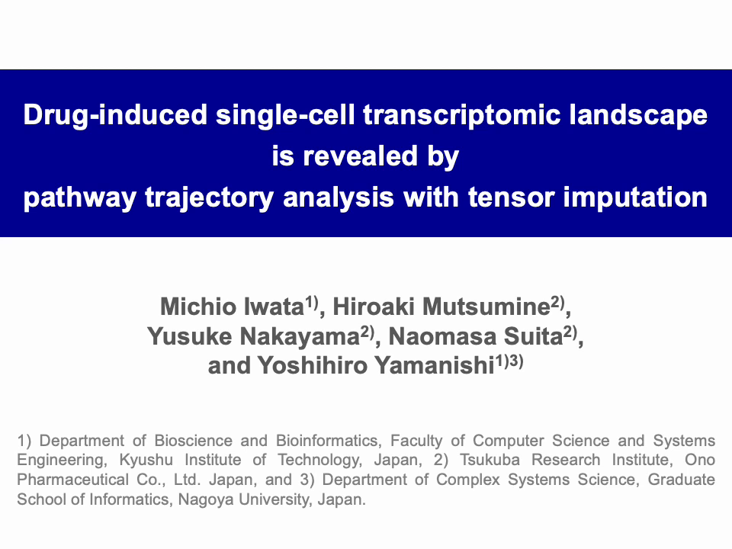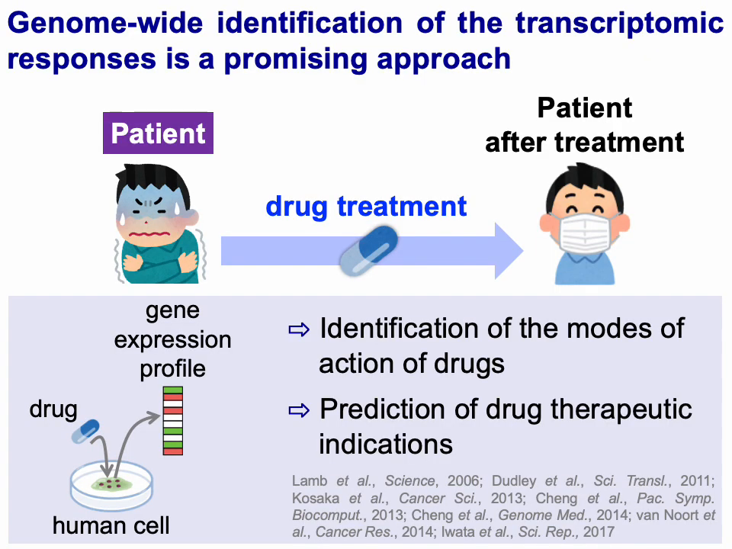We will talk about the drug-induced single-cell transcriptomic landscape revealed by pathway trajectory analysis with tensor imputation. Understanding the complex responses of human cell systems to drugs is vital in medical and pharmaceutical research. Genome-wide identification of the transcriptomic responses of human cell lines to drug treatments is a promising approach for this purpose.